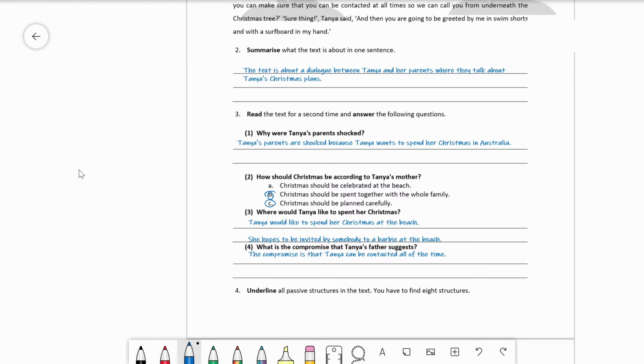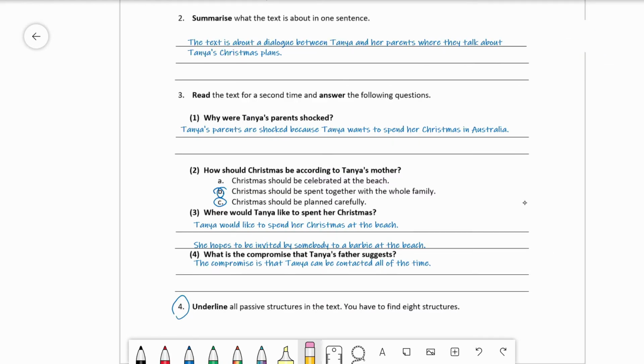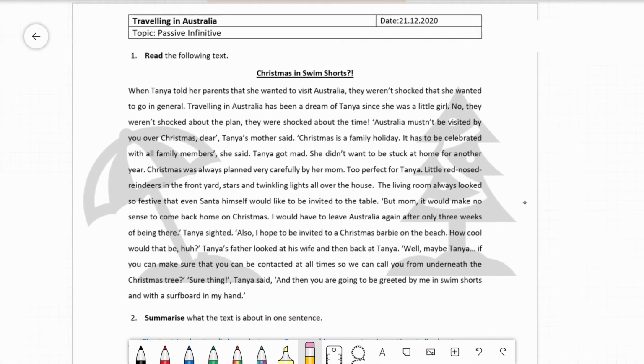Let's continue with the grammatical analysis. You can see over here your next task, task number 4, is to underline all passive structures in the text. You have to find 8 structures. Pause the video now and return when you have found the 8 structures. Okay, welcome back. Now we will look for the structures together again. So let me take out the text first.